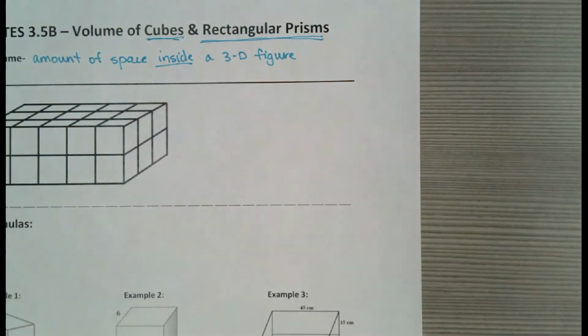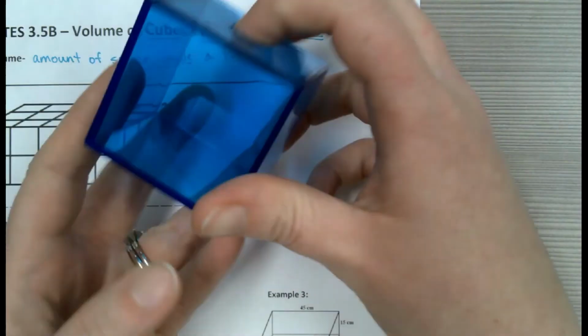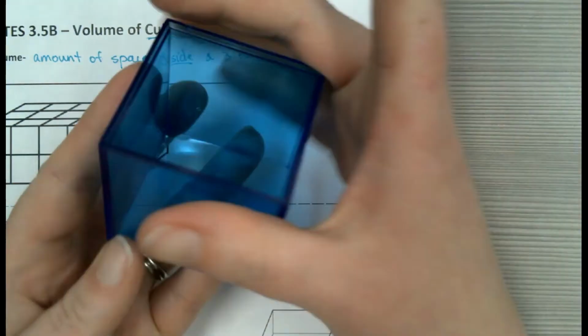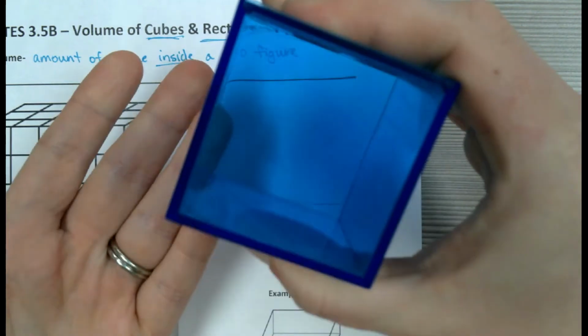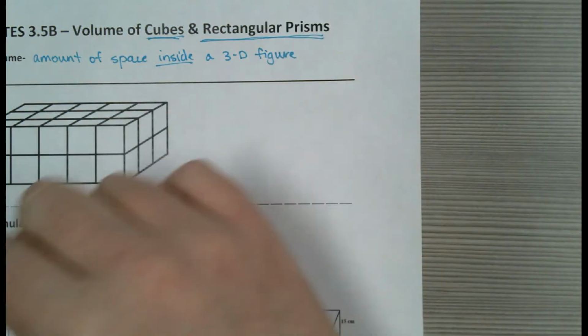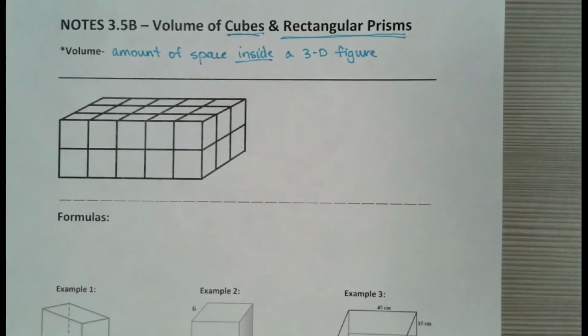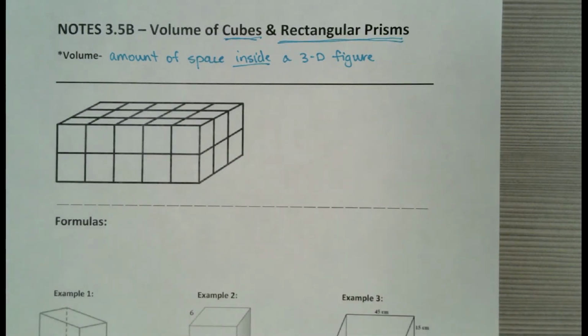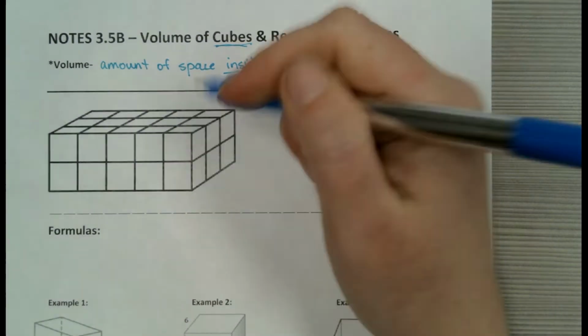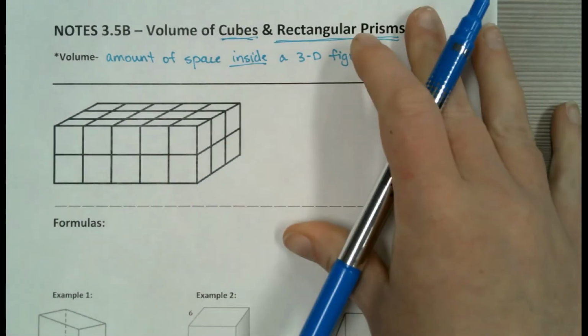Okay, or maybe you have even a cube. You open this guy up, filled it up with sand or water or something, and closed it back up. However much you can fit inside of this, that is its volume. Okay, for our figures, a lot of times what you might see is a shape that is made up of some smaller cubes. You can use those smaller cubes to calculate its volume.